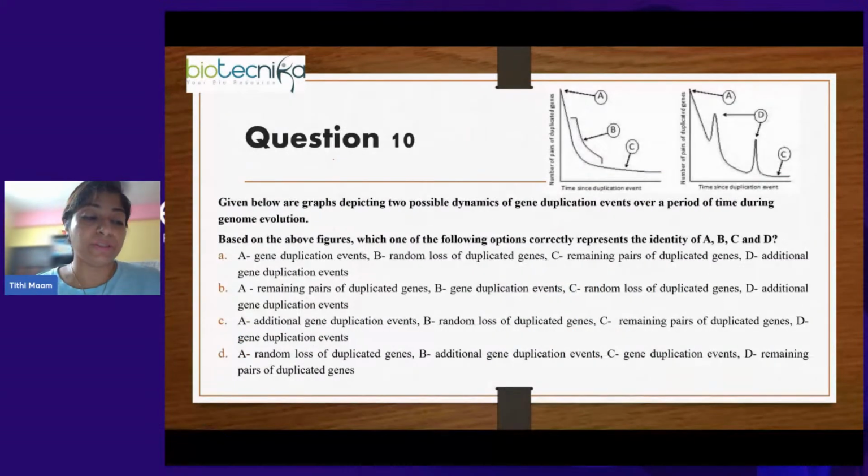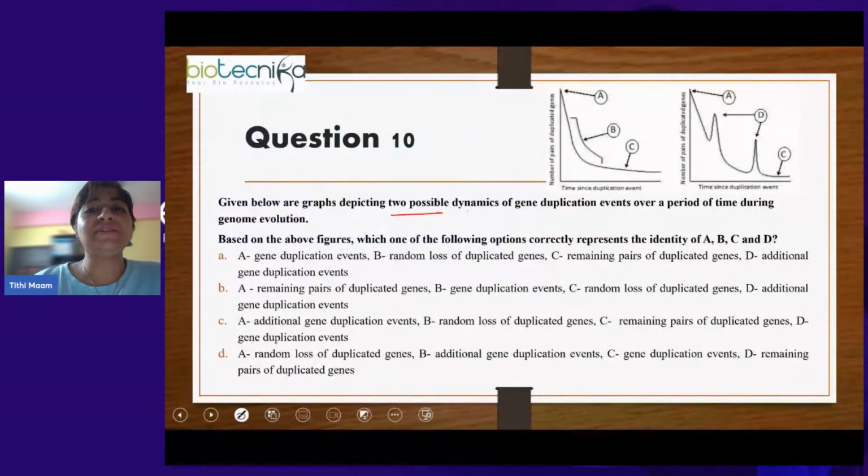Okay, next question. So this is also a graph based question, as you can see, and you will see that when you can read the graph, there cannot be any question which is easier than this. So given below are graphs depicting two possible dynamics of gene duplication events over a period of time during genome evolution. Based on the above figures, which one of the following options correctly represents the identity of A, B, C, and D? Okay, so A, B, C, and D, these are some times which are mentioned in the graph.